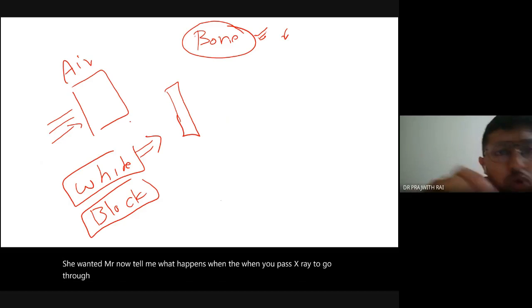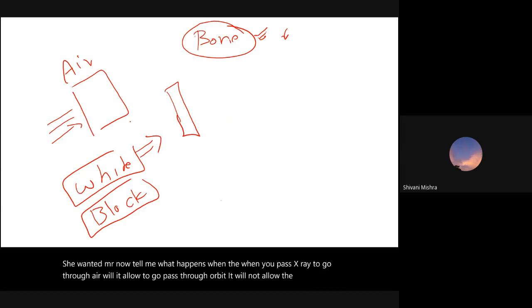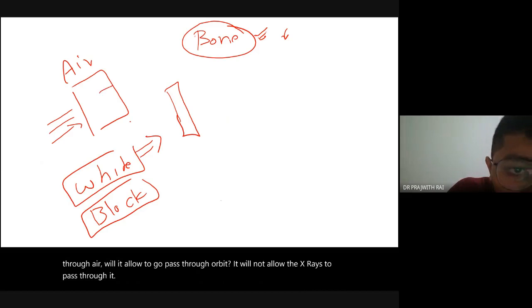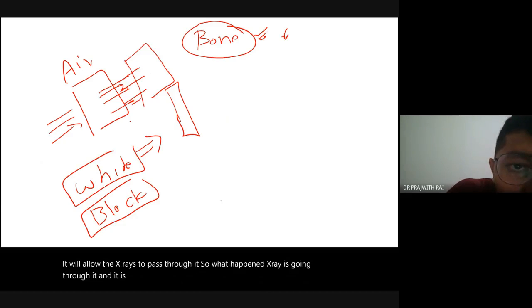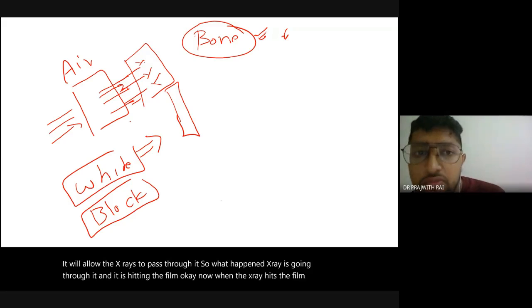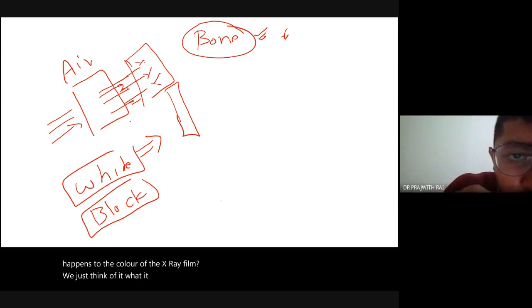Will it allow them to pass through, or will it not allow the X-rays to pass through it? Sir, it will allow. It will allow the X-rays to pass through it. So X-ray is going through it and it is hitting the film. Now, when the X-ray hits the film, what happens to the color of the X-ray film? Just think of it, what might happen. Don't worry if you are wrong.